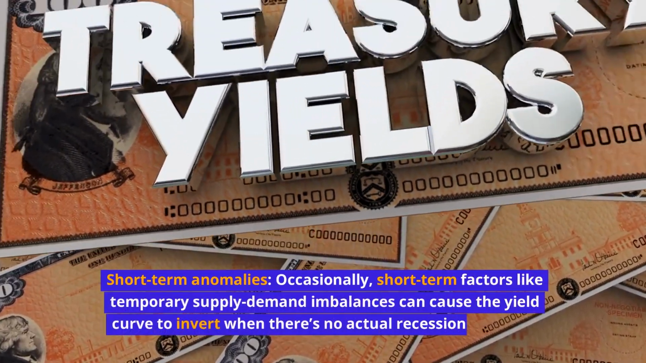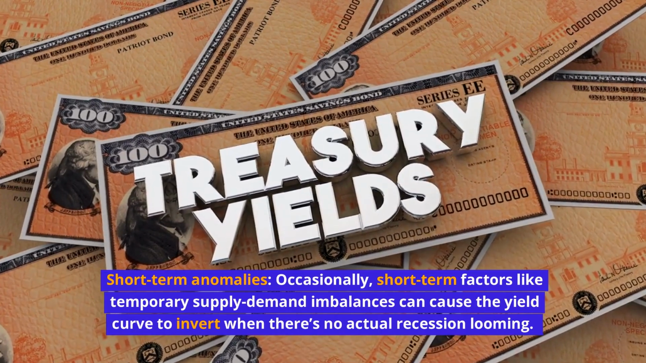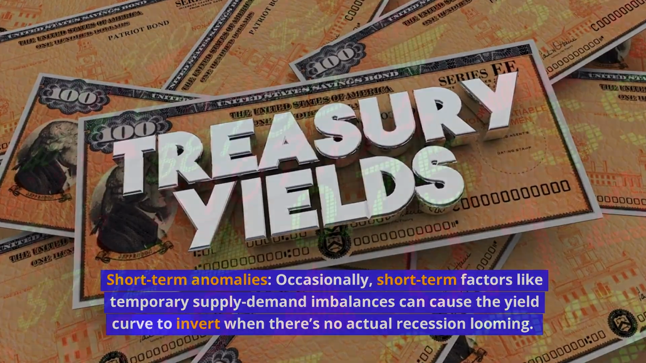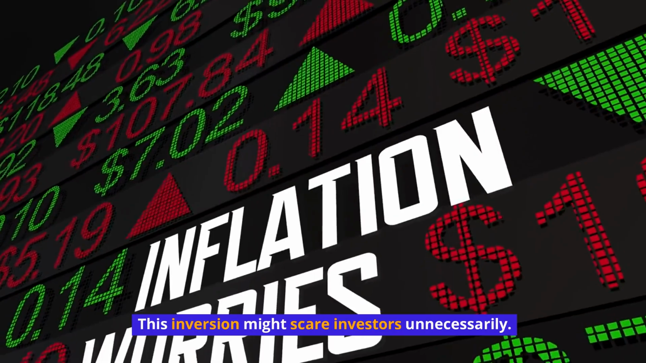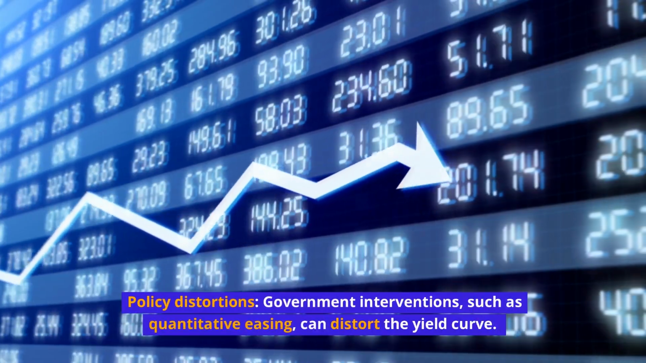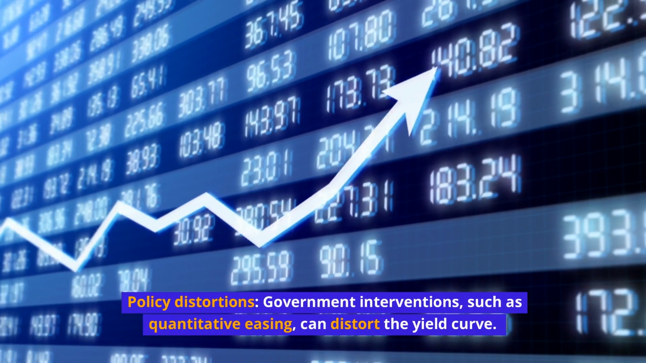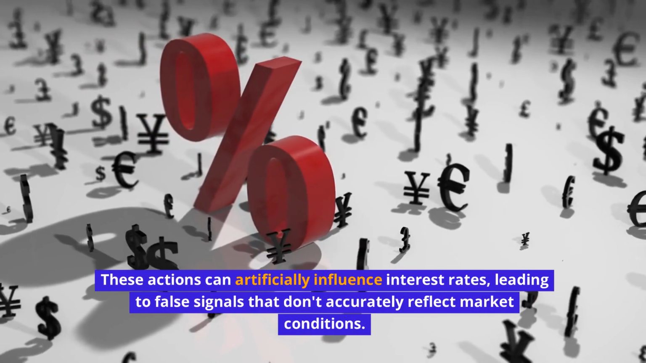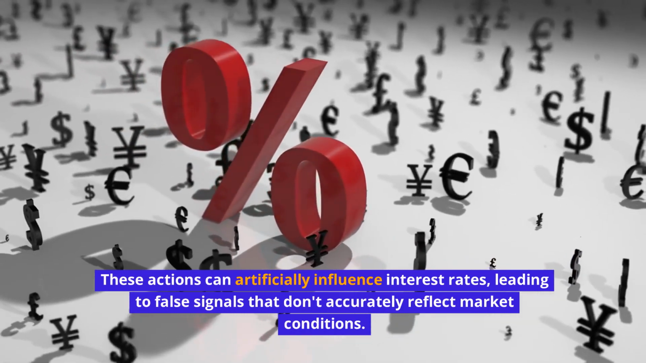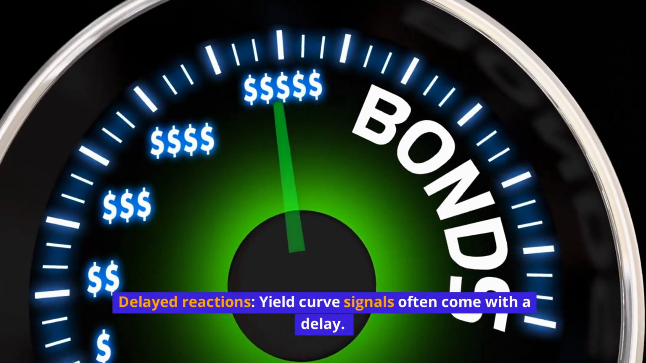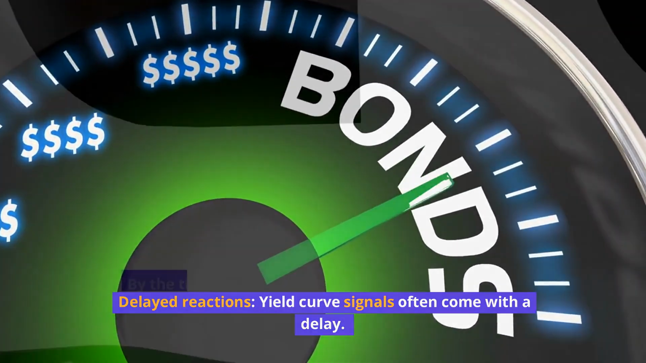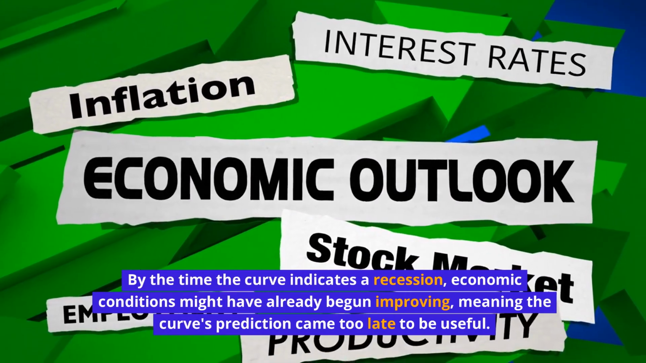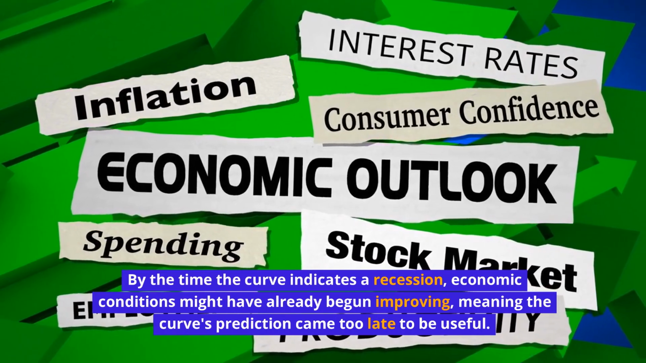Short-term anomalies. Occasionally, short-term factors like temporary supply-demand imbalances can cause the yield curve to invert when there's no actual recession looming. This inversion might scare investors unnecessarily. Policy distortions. Government interventions, such as quantitative easing, can distort the yield curve. These actions can artificially influence interest rates, leading to false signals that don't accurately reflect market conditions. Delayed reactions. Yield curve signals often come with a delay. By the time the curve indicates a recession, economic conditions might have already begun improving, meaning the curve's prediction came too late to be useful.